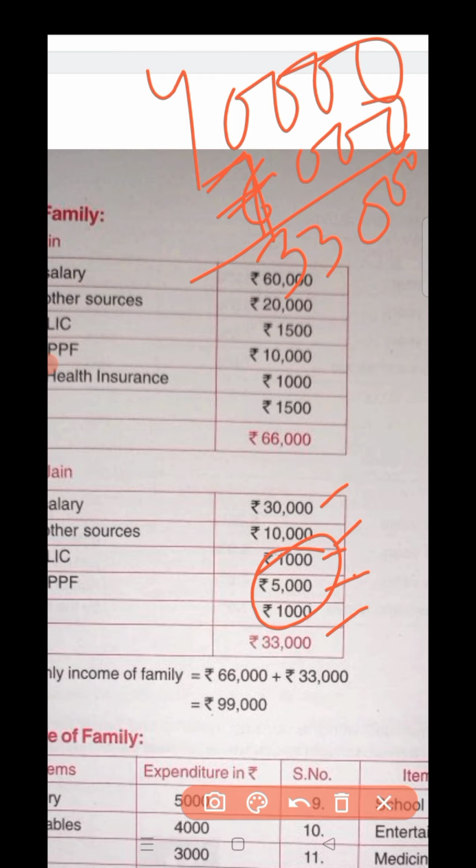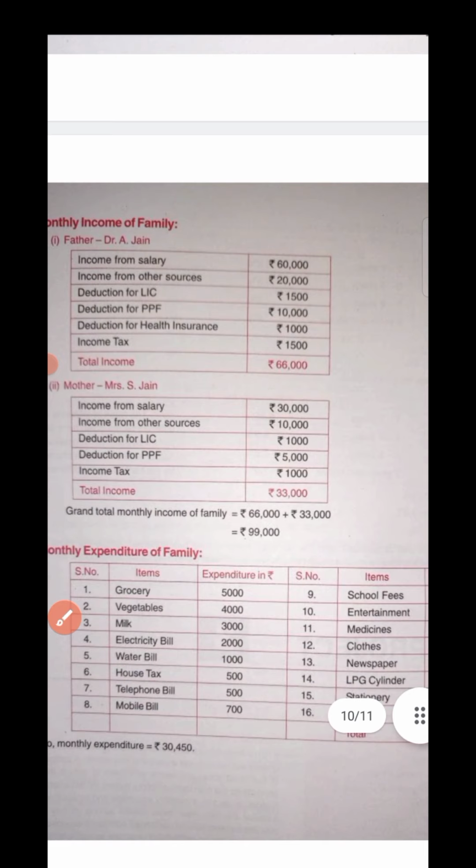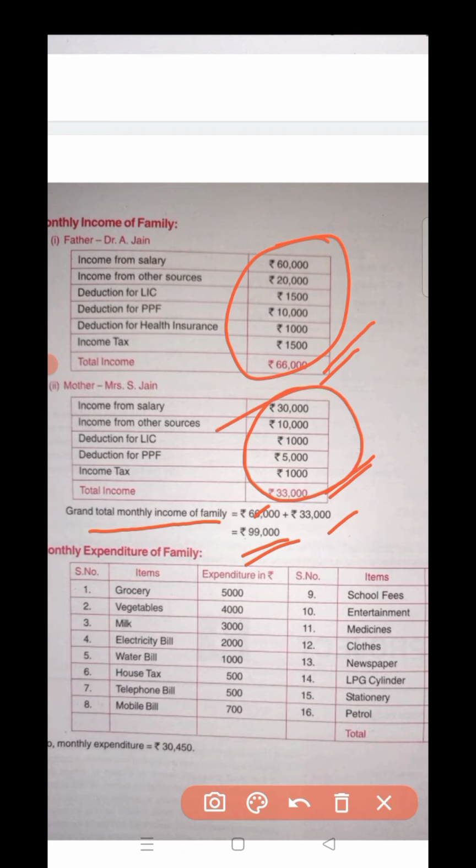So with that, 33,000 is written here. Now I will tell you, children, grand total of monthly income means you have to add the remaining income of your father and the remaining income of your mother or uncle, and you add both of these here, that is 66,000 plus 33,000, total will be 99,000. But as I have told you, you cannot write all this content the same, because it depends upon your family. So all these values will change.